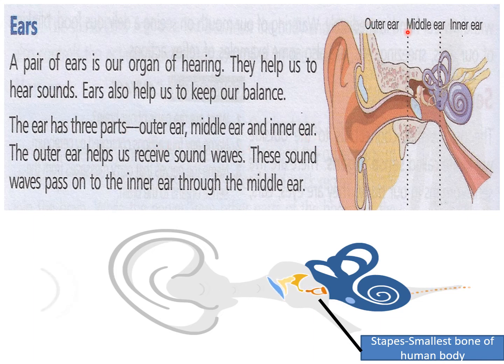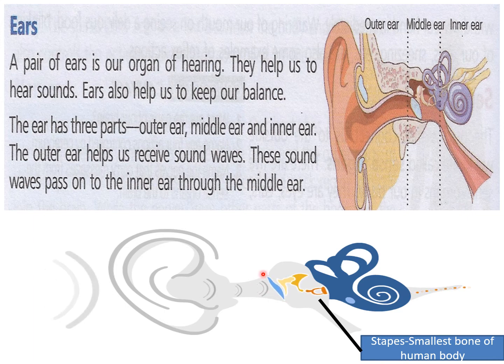So you can see this, till this portion it is outer ear, this portion is middle ear, and this is inner ear. The outer ear helps us receive sound waves. See, the sound waves are coming and being received from the outer ear. Here, this is the outer ear. These sound waves pass on to the inner ear through the middle ear. From here, see, the waves are passing like this, and coming to the middle ear.